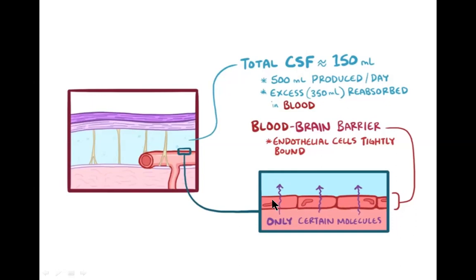These are the endothelial cells which line blood vessels anywhere. Elsewhere than the brain they are loosely connected, but in the brain the endothelial cells are so tightly connected that they won't permit most things to pass through. So only certain molecules are allowed to pass through the blood-brain barrier, which allows very few molecules through.